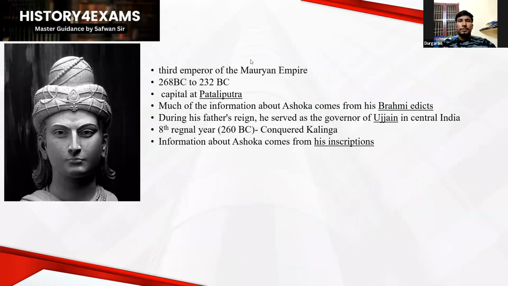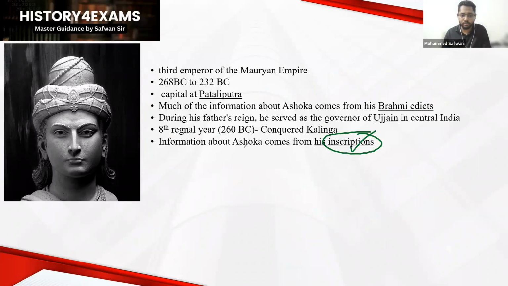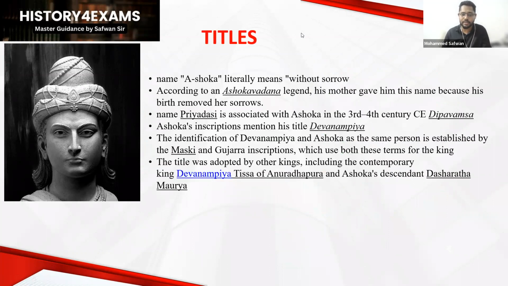Yes, sir. Okay, fine. So finally, we are going to discuss Ashoka's inscriptions because they are going to give much more information about King Ashoka. Before the inscriptions, we have to discuss certain titles of King Ashoka. First of all, the name is simply Ashoka. Shoka means sorrow. Ashoka literally means without sorrow, no sadness, happy.